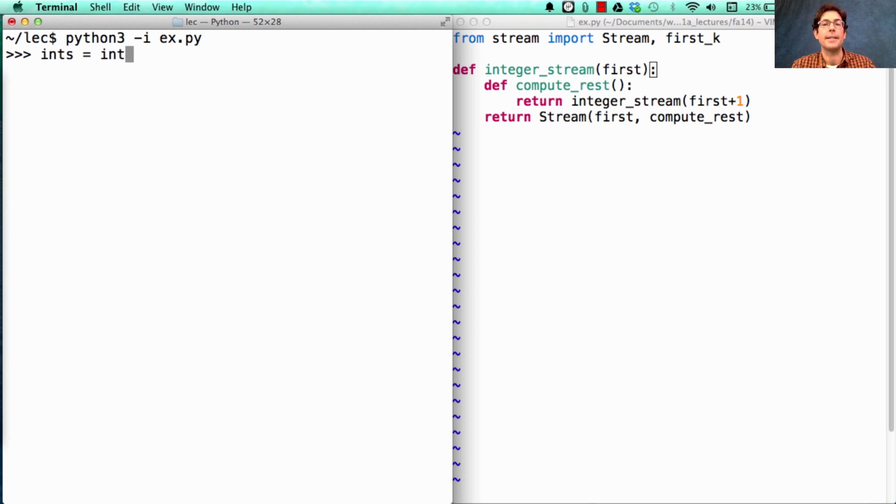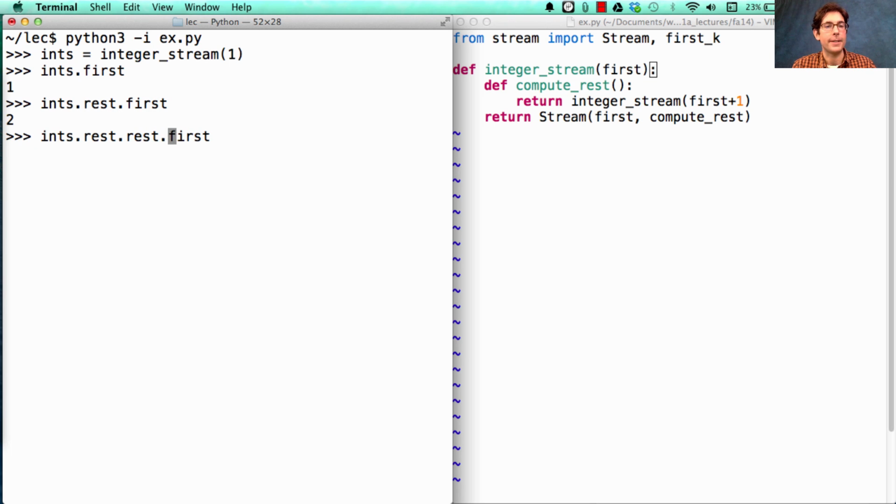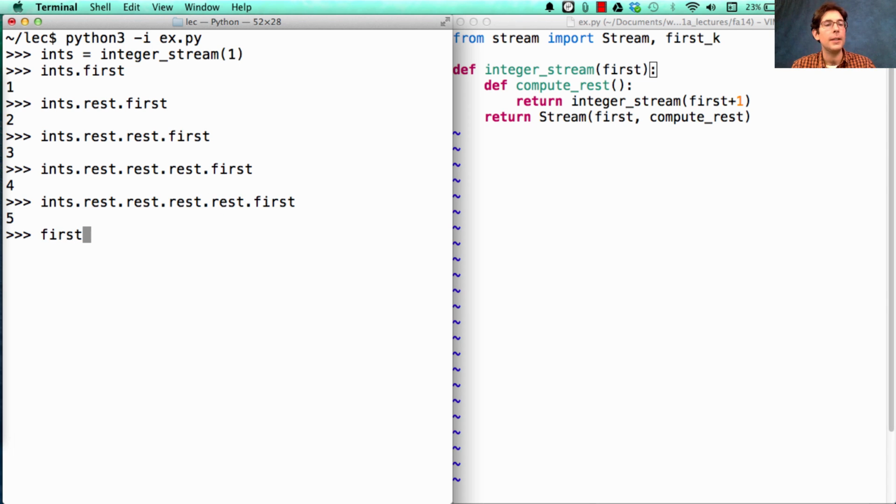So let's say ints is an integer stream starting at the number 1. Ints.first is 1, ints.rest.first is 2, ints.rest.rest.first is 3. What about the next one? That's 4. And the next one is 5. If I ask for the first k elements of ints, for 10 of them, I'll see that it goes all the way up to 10.